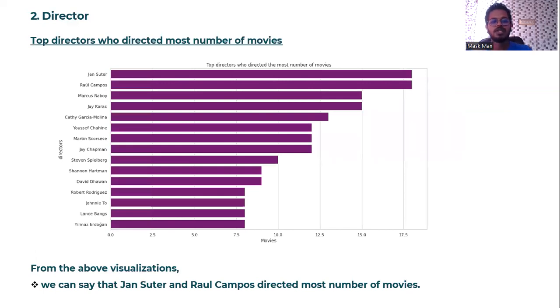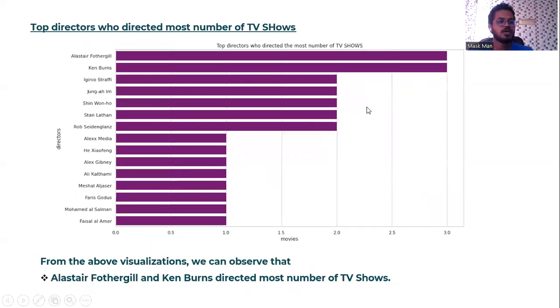And the next one is director. John Suter and Raul Campos have directed the most number of movies. And next are the top directors who directed the most number of TV shows. Alastair Fothergill and Ken Burns have directed the most number of TV shows.